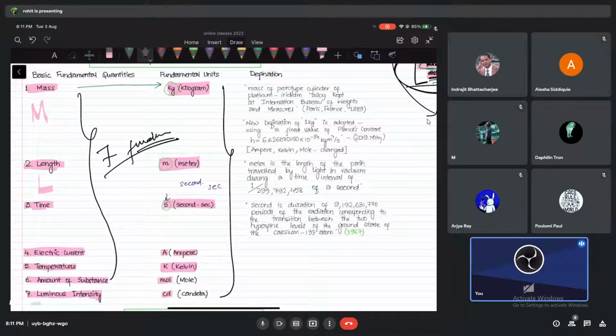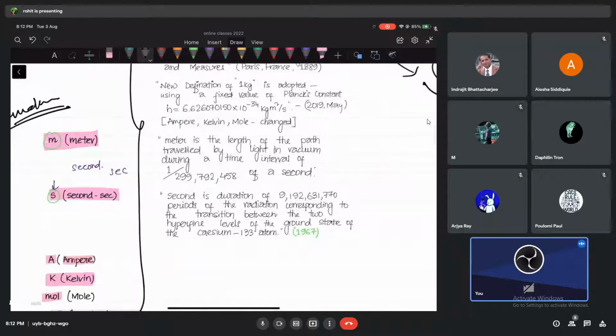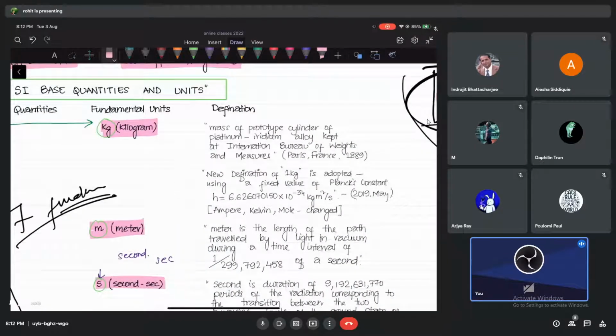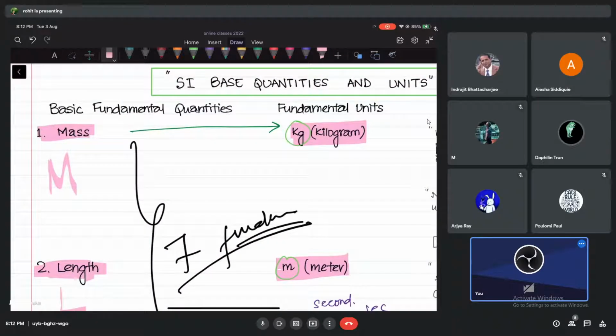Now let me tell you what is a kilogram. Do you know what is a kilogram? Anybody knows? Don't look at the definition. So what are we going to call a kilogram, guys? Let's talk about that, because you have to have an idea. What is a kilogram? Don't read from there. What do you think is 1 kilogram? It's mass, no? Measurement of mass, not weight.